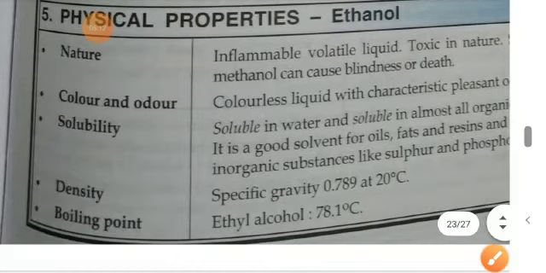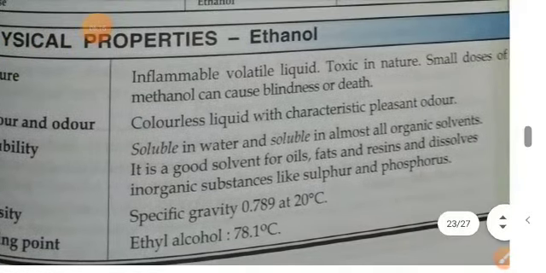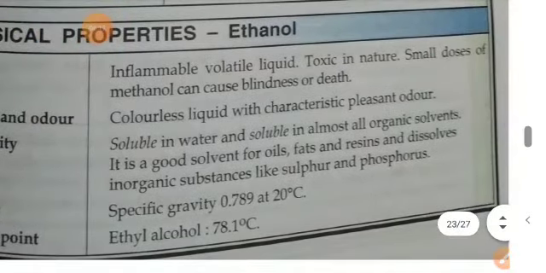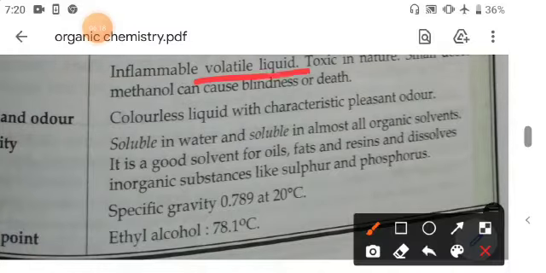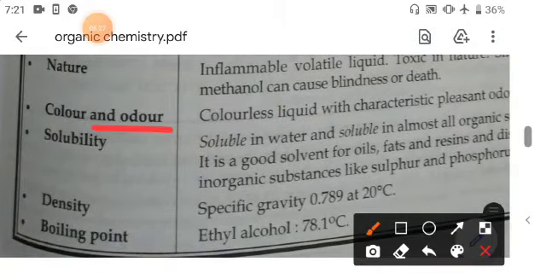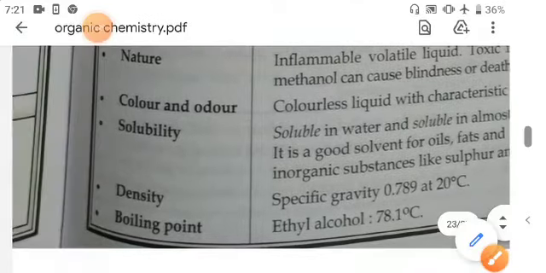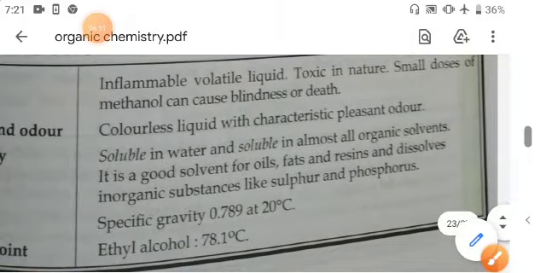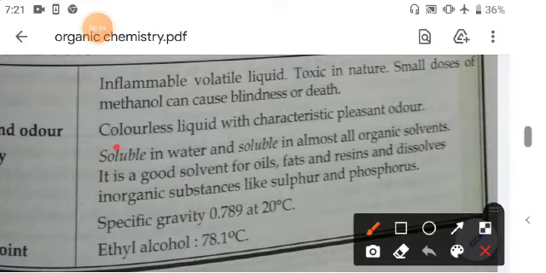Now physical properties. You know that ethanol is an inflammable, volatile liquid and toxic in nature, and methanol can cause blindness or death. The color and odor: it is a colorless liquid with a characteristic pleasant odor.